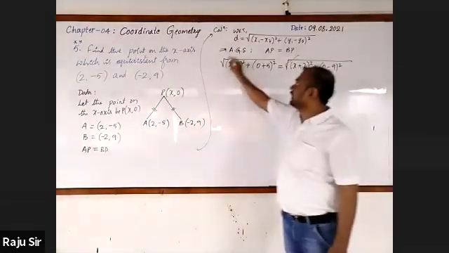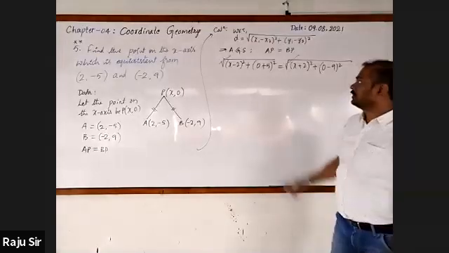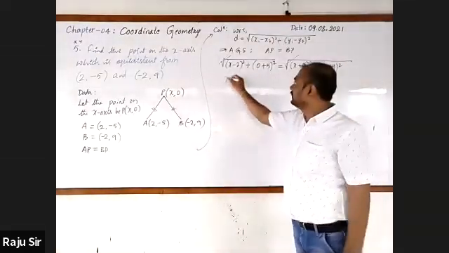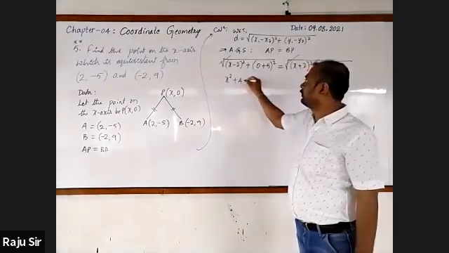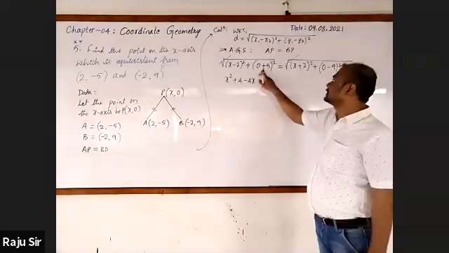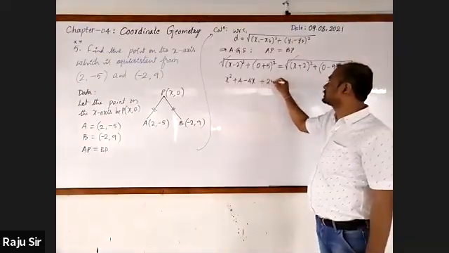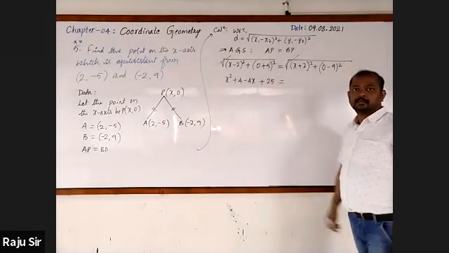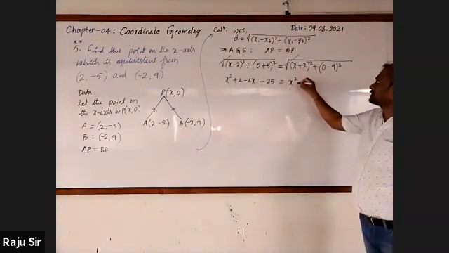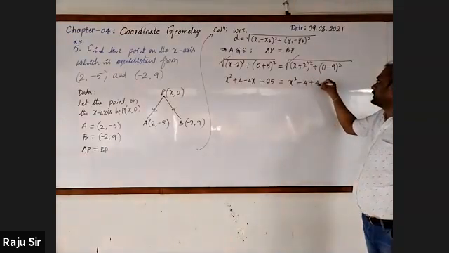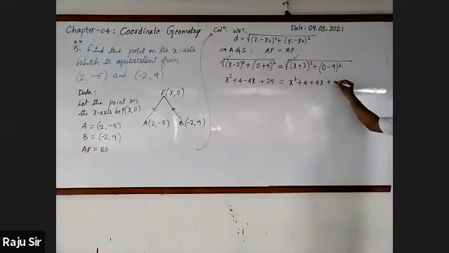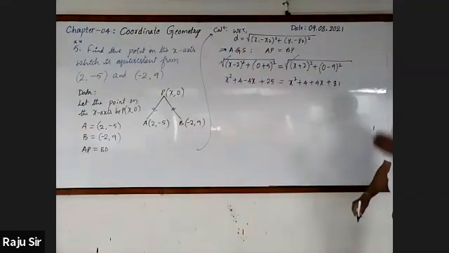Here, directly we can cancel the root. Then (x minus 2) whole square, let us expand it. It is x square plus 4 minus 4x. Then this is 5 whole square, this is 25, is equal to (x plus 2) whole square, this is x square plus 4 plus 4x, plus minus 9 whole square, it is 81.